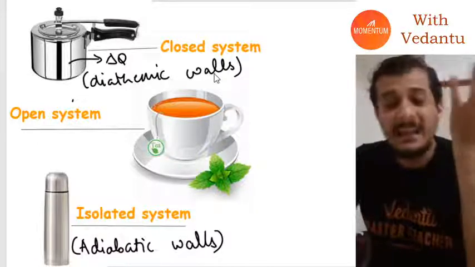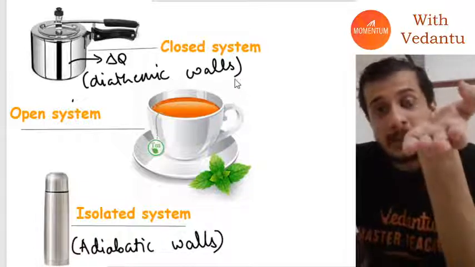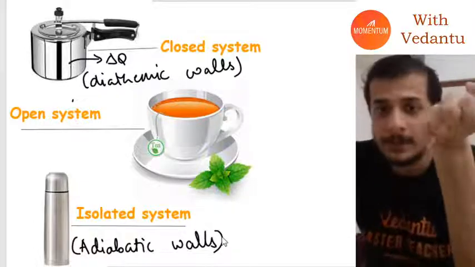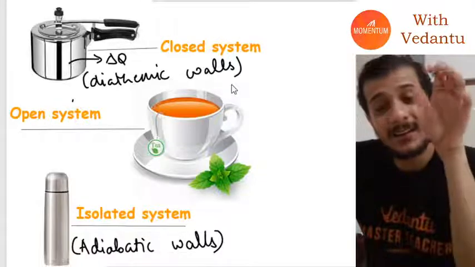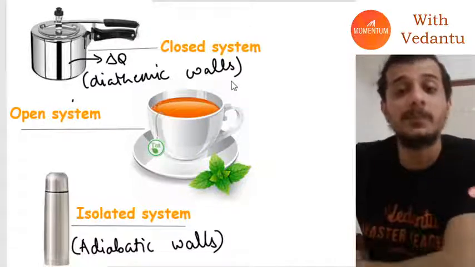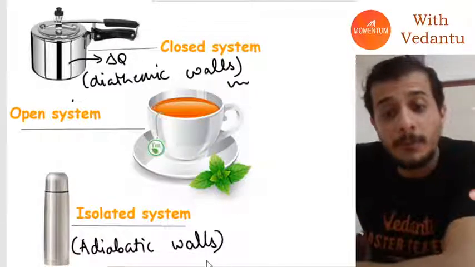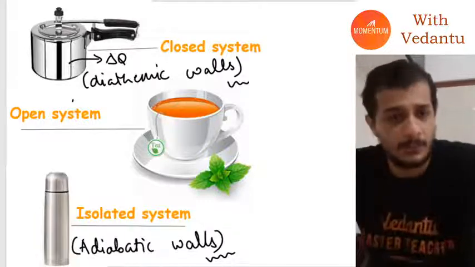Now, in real life, no wall is perfectly diathermic and no wall is perfectly adiabatic. We always have a range in between the two. But when we are studying this chapter for the first time, we will always consider all walls as either perfectly diathermic or perfectly adiabatic. We will not consider a mixture of the two.